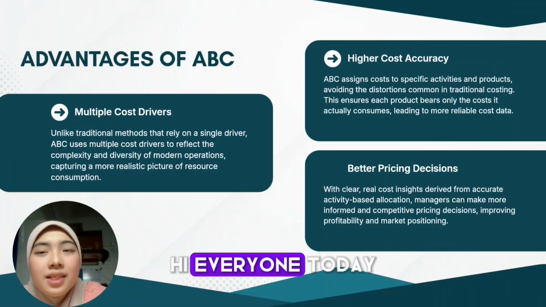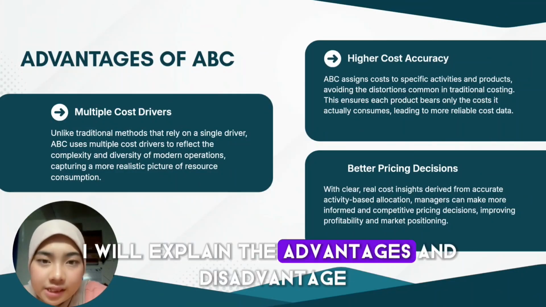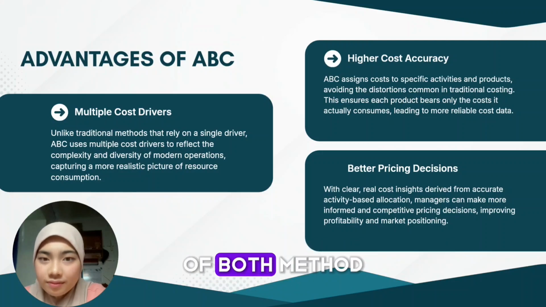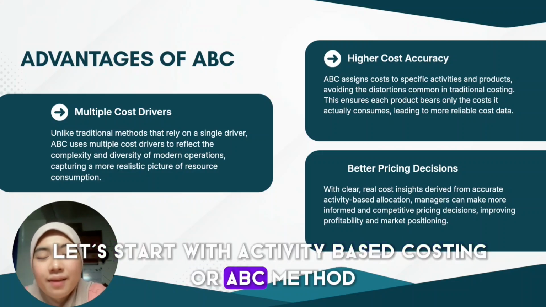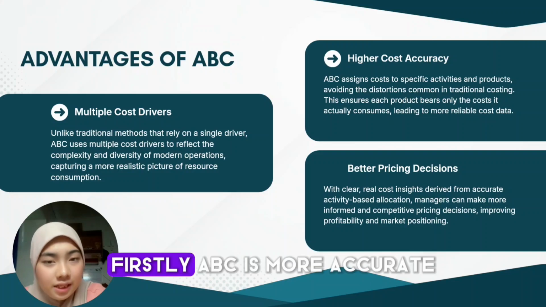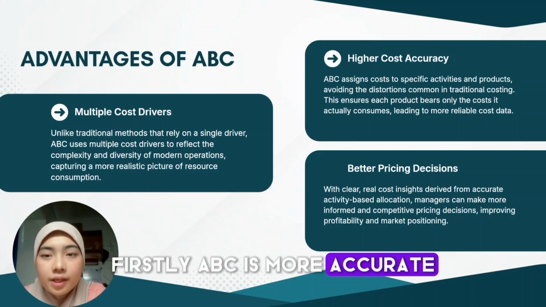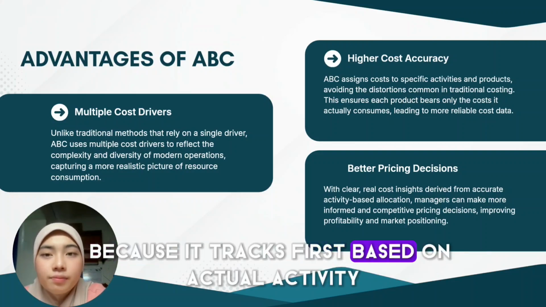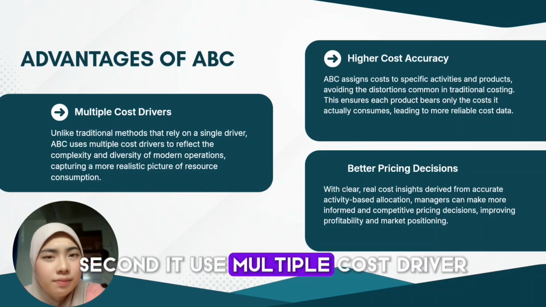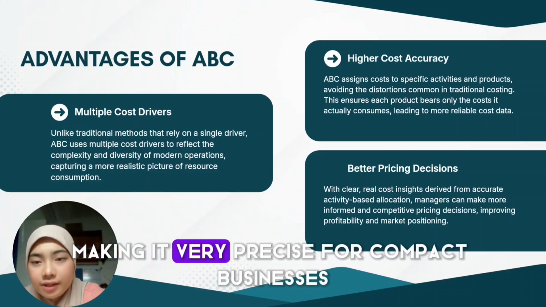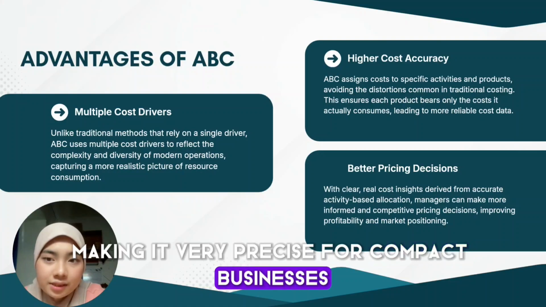Hi everyone. Today I will explain the advantages and disadvantages of both methods. Let's start with the activity-based costing or ABC method. Firstly, ABC is more accurate because it tracks costs based on actual activity. Second, it uses multiple cost drivers, making it very precise for complex businesses.